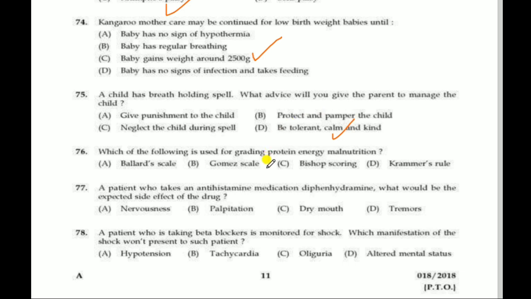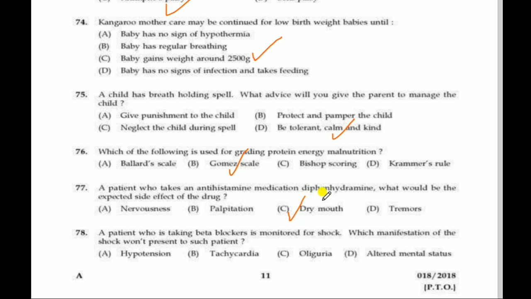Next question. Which of the following is used for grading protein energy malnutrition? Gomez scale. Gomez scale is used for grading protein energy malnutrition. Next question. A patient who takes an antihistamine medication, diphenhydramine, what would be the expected side effect of the drug? Dry mouth. So dry mouth is an expected side effect of antihistamine medication diphenhydramine.